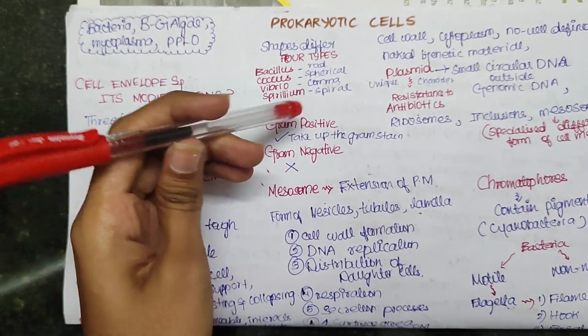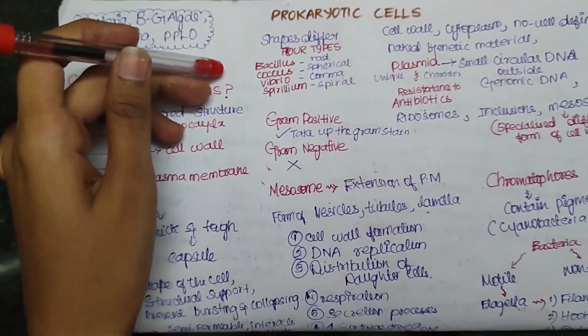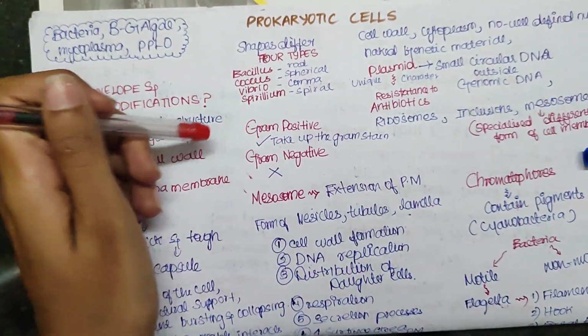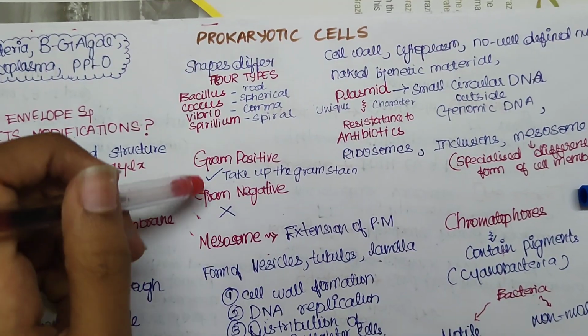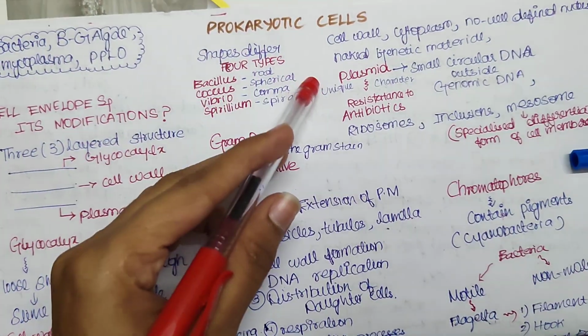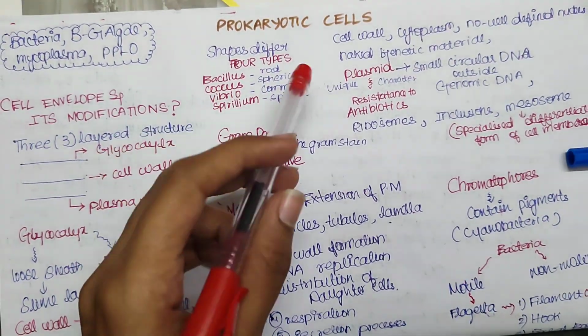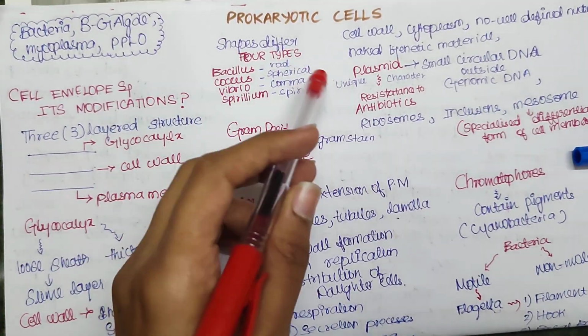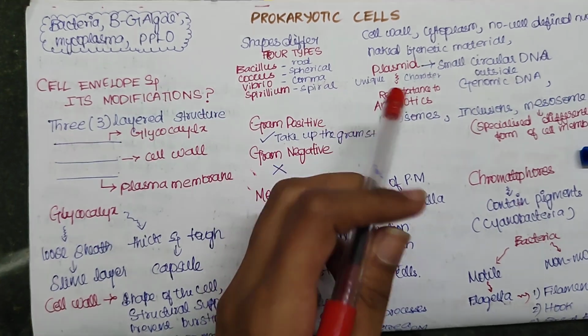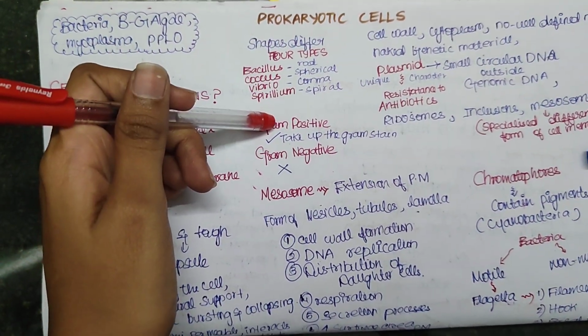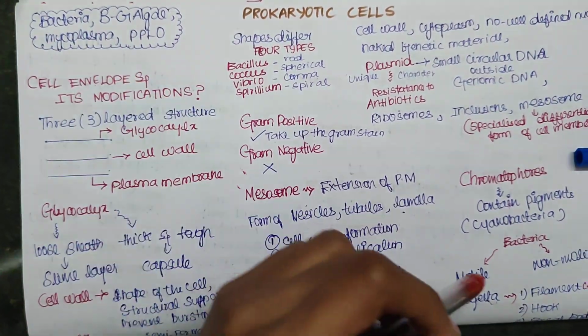This differs; we have 4 types based on the shapes. What are they? Bacillus, coccus, vibrio, and spirillum. In case of bacillus, we have rod-shaped cells, and in case of coccus, spherical. In case of vibrio, it will be comma-shaped, and in case of spirillum, it will be spiral. These are the 4 types of bacteria depending on their shape.